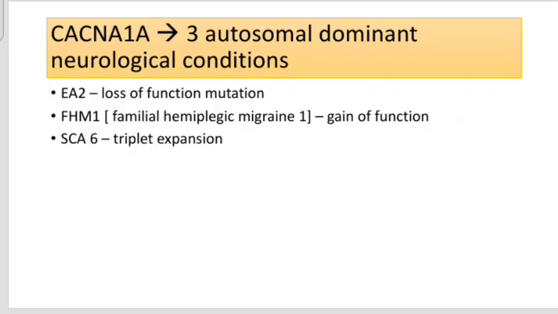Here, the CACNA1A gene with loss of function mutation presents with episodic ataxia type 2. With gain of function mutation, it presents with familial hemiplegic migraine type 1. And with triplet expansion within the CACNA1A gene, it can present as spinocerebellar ataxia type 6. So even within the same family, there can be different disease manifestations due to problems within this CACNA1A gene.